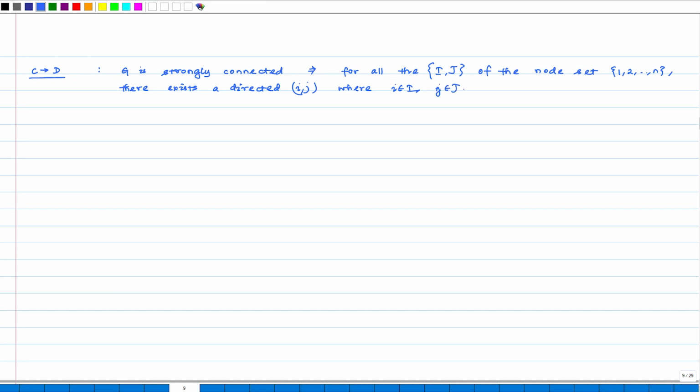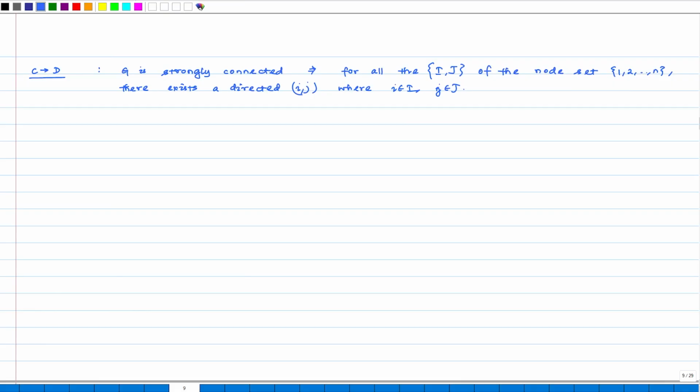The proof can be done in a very straightforward manner using contradiction. We only need to assume that this property does not hold, and we can very easily show that the graph will not remain strongly connected anymore. Since this is a very easy proof, I will leave it for the students to solve for themselves.